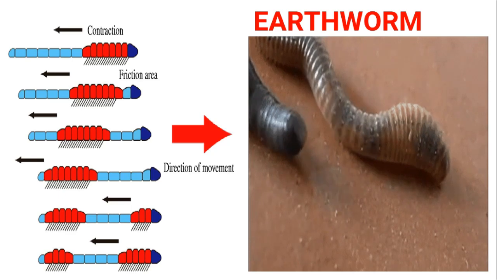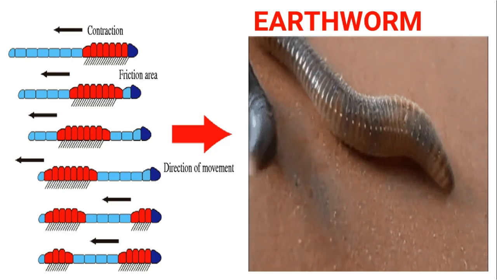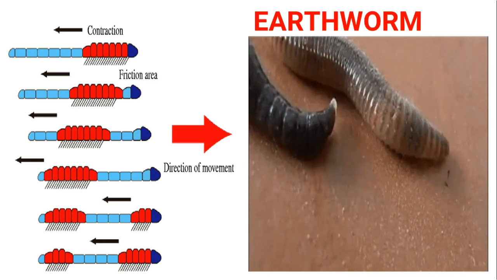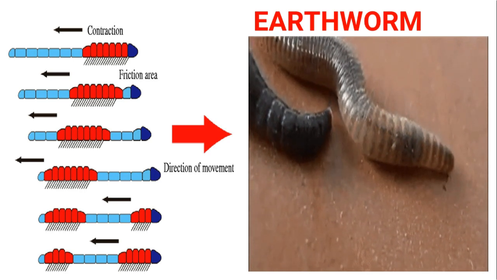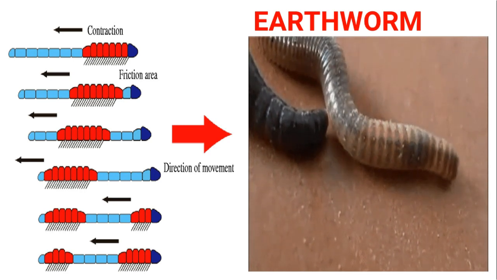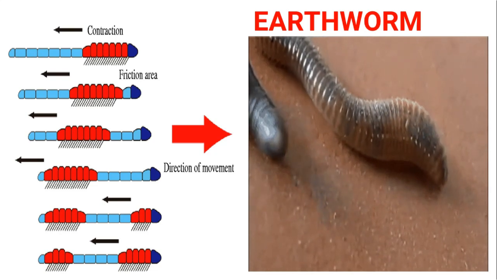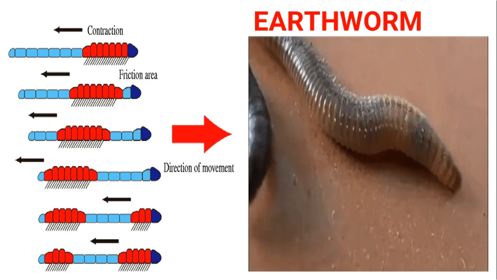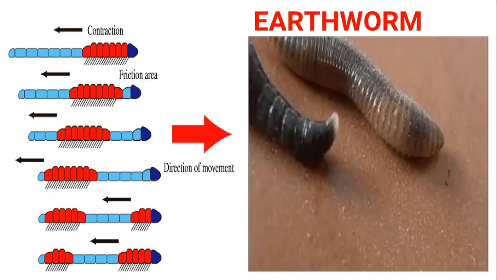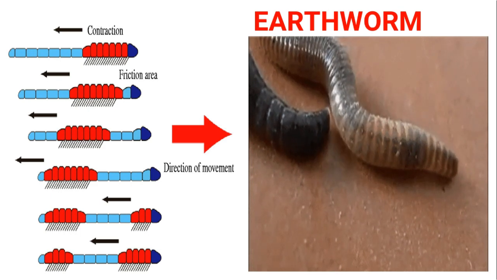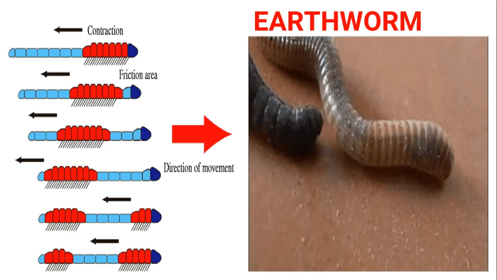This makes the earthworm move from one place to another, but only over a small distance. By repeating this muscle contraction and relaxation, the earthworm can also move through the soil. A slimy substance secreted by its body helps this movement.